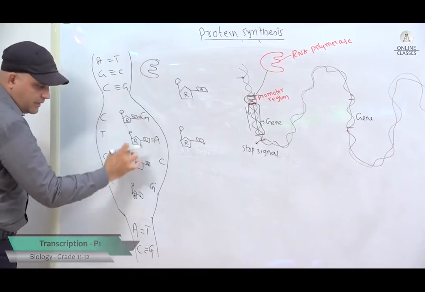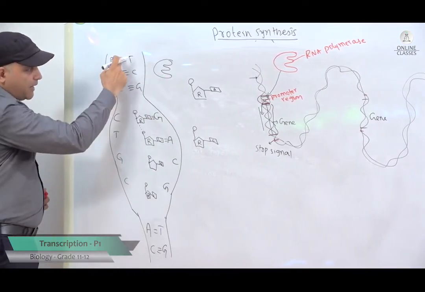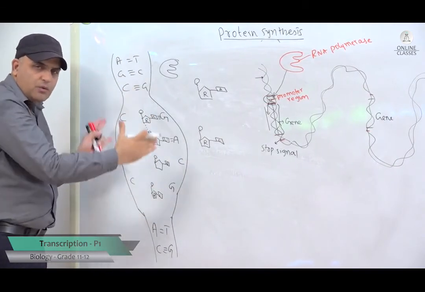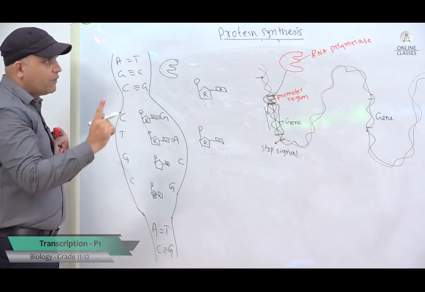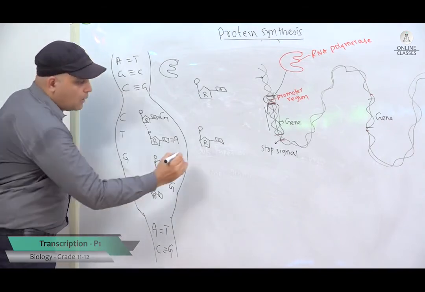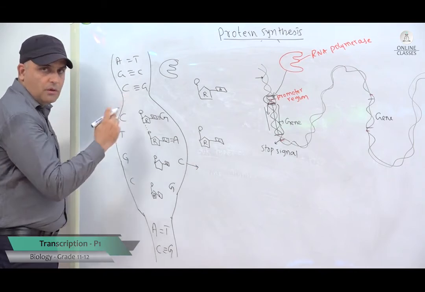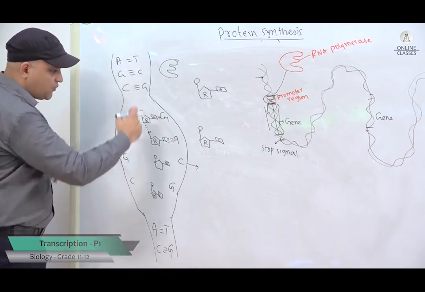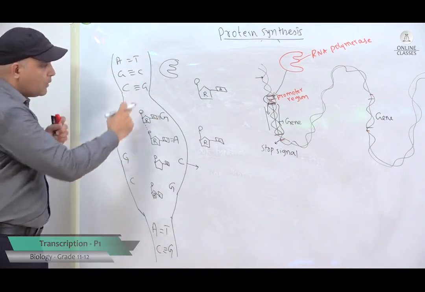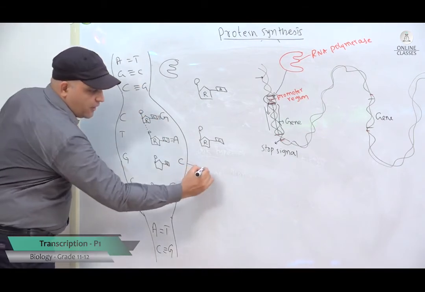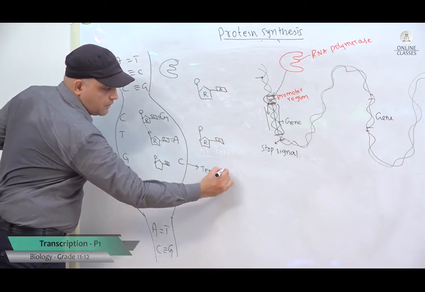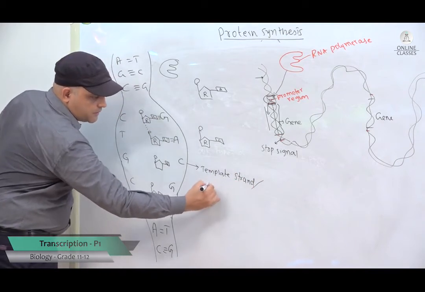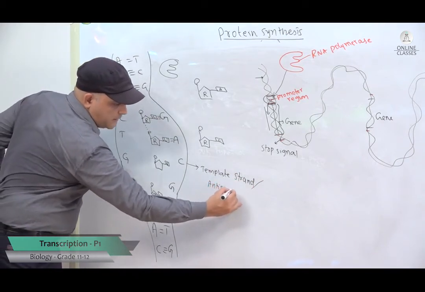If you look at this picture here, the RNA polymerase unwinds the DNA double helix by breaking down the hydrogen bonds between the two strands. And remember, for transcription only one strand is used, not both the strands, unlike DNA replication. In DNA replication both strands act as template, but here only one strand acts. That strand is called a template strand, and it is a very important point, a marking point if you write this, it is also called the antisense strand.